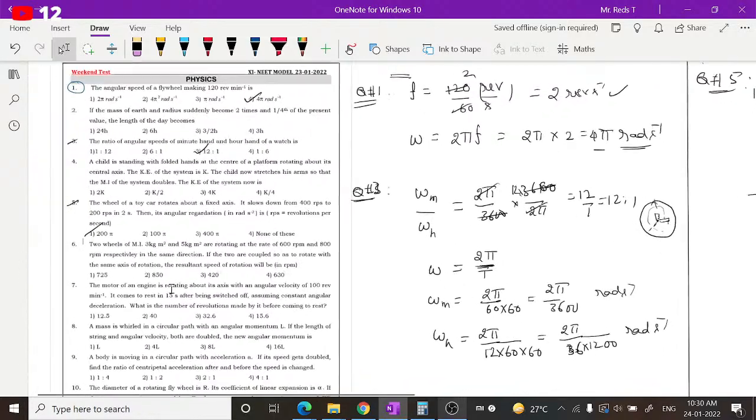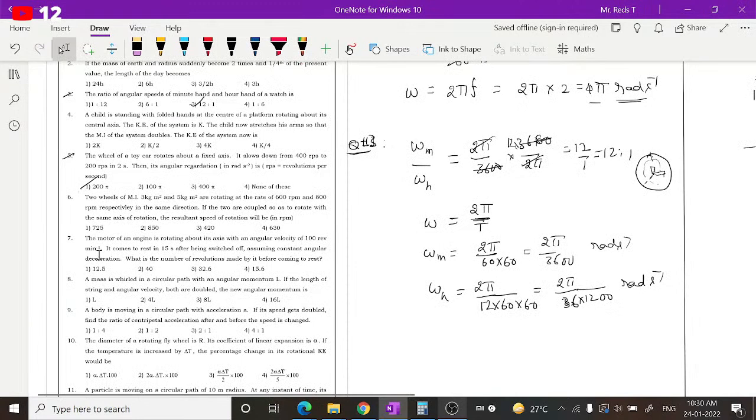Let us see question number 7. What is given here? A motor of an engine is rotating about its axis with an angular velocity of 100 revolutions per minute. Again, revolutions per minute is given, so I have to convert it to seconds. It comes to rest in 15 seconds. Comes to rest means the initial frequency is given and the final frequency will be 0. So it has taken time t equal to 15 seconds for that.